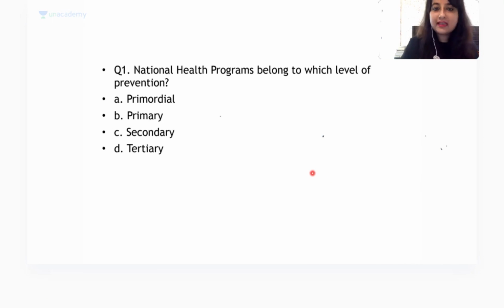Now, before we start, how many levels of prevention are there? Anybody can put in the comment section below. How many levels of prevention are there? We've already written. No, Saurabh, it's 4. Okay? So there are 4 levels of prevention.